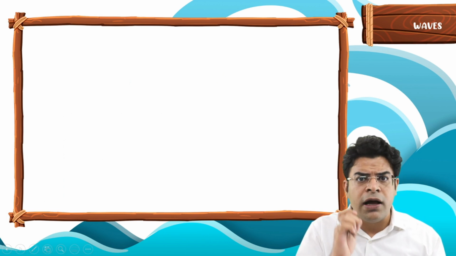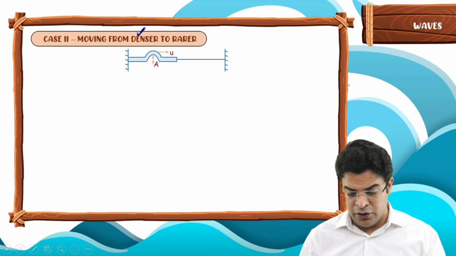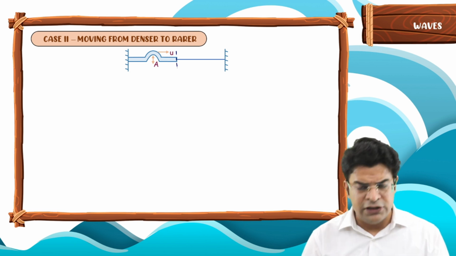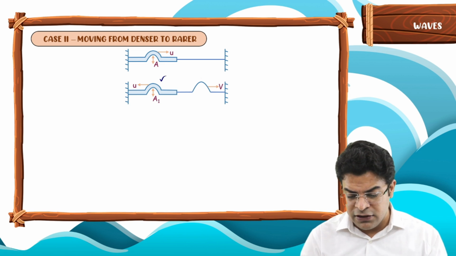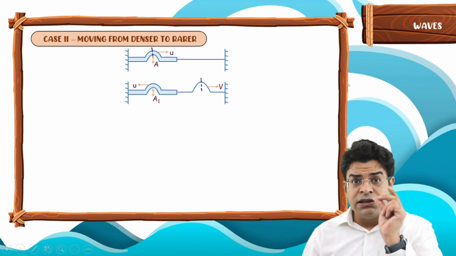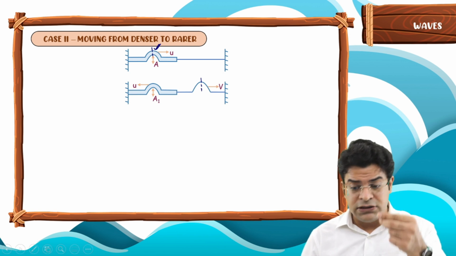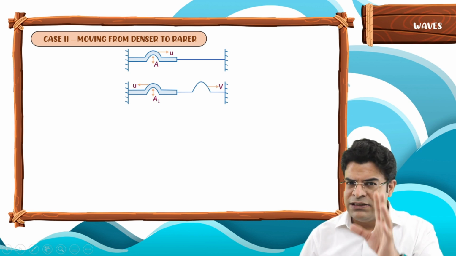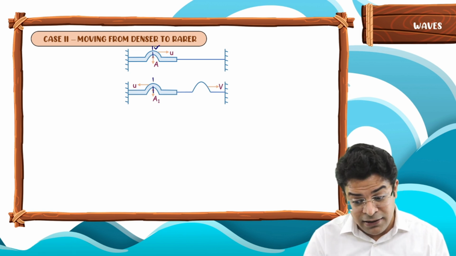So now let's talk about case 2. When the wave is moving in the denser medium and tries to enter into the rarer medium. The thicker wire represents the denser medium here. So when the wave reaches the interface, again some part gets reflected and some part transmitted. Now this is how the reflected and the transmitted pulse look. Notice that the transmitted pulse is still in the same phase as the incident. What goes as a crest keeps on moving in the rarer medium as a crest. But there is a change in the reflected pulse. What went as a crest now reflects back as a crest.